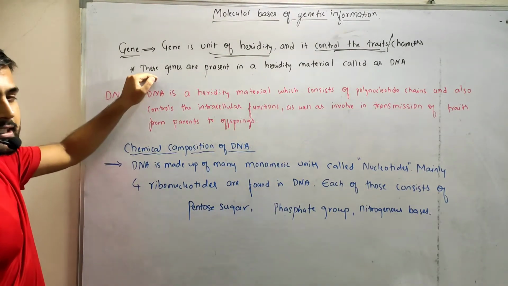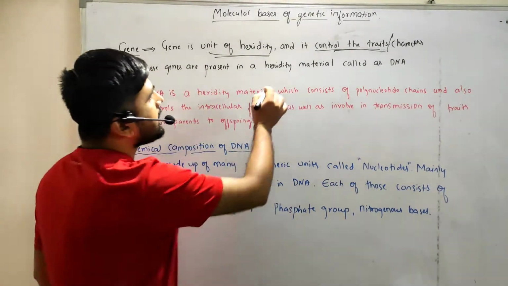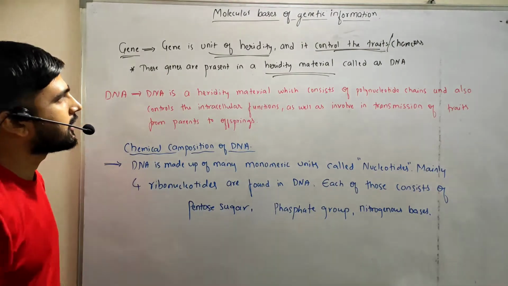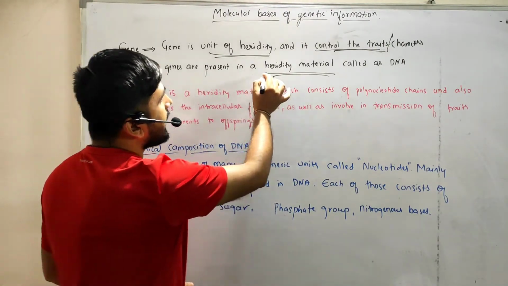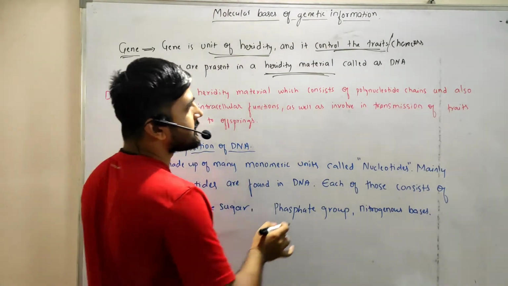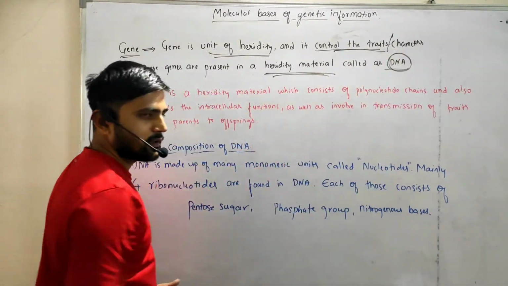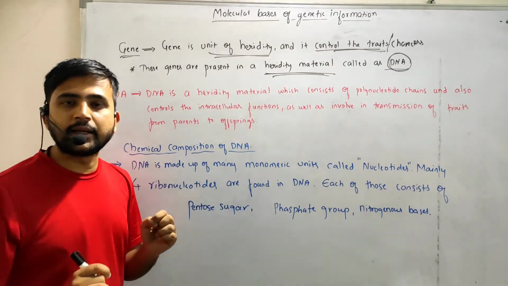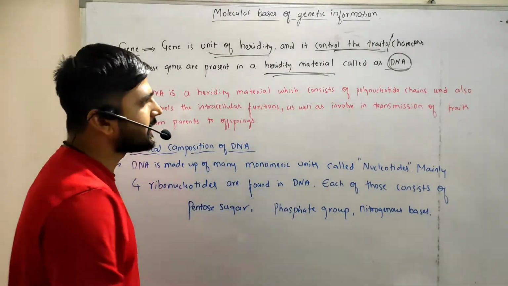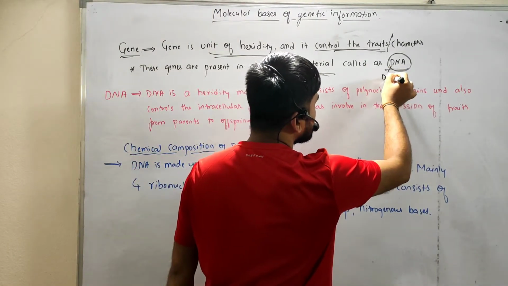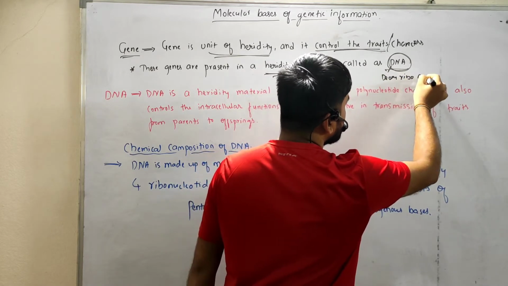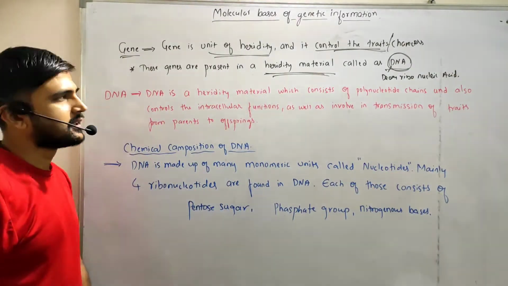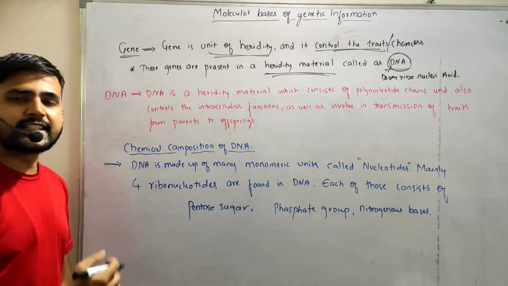These genes are present in hereditary material. If you see the location, the place where they are present, they are present in the hereditary material. That hereditary material is nothing but a DNA molecule. So these genes are present in the one hereditary material, and that hereditary material is nothing but the DNA molecule. DNA stands for deoxyribonucleic acid. And we will see what exactly DNA is.